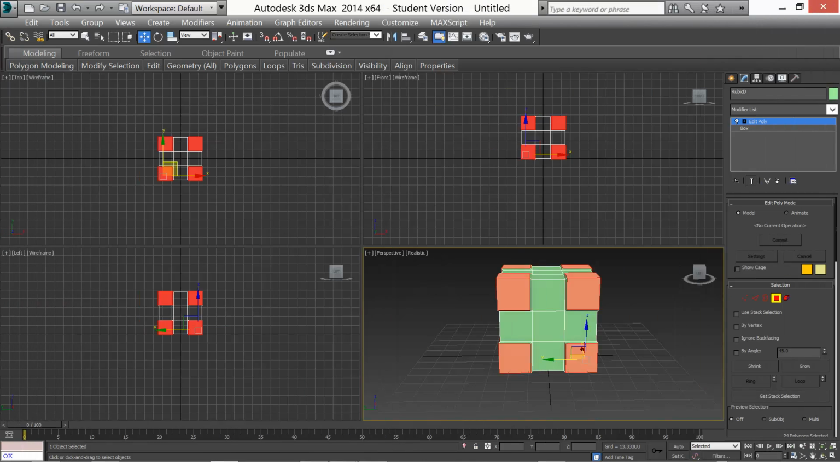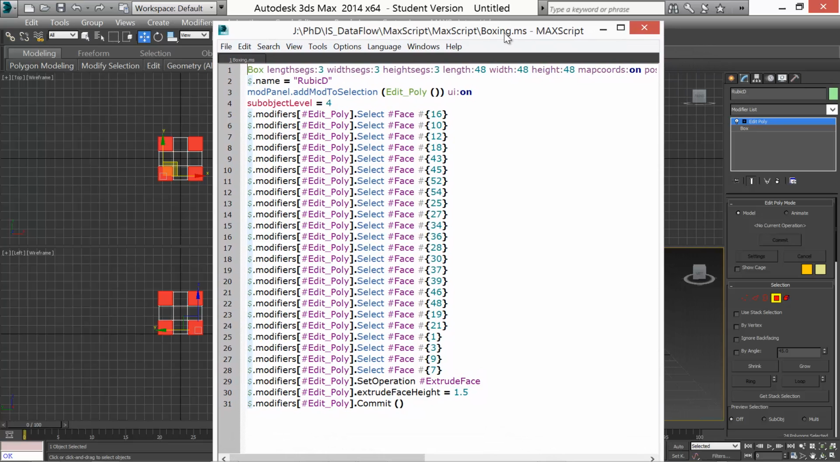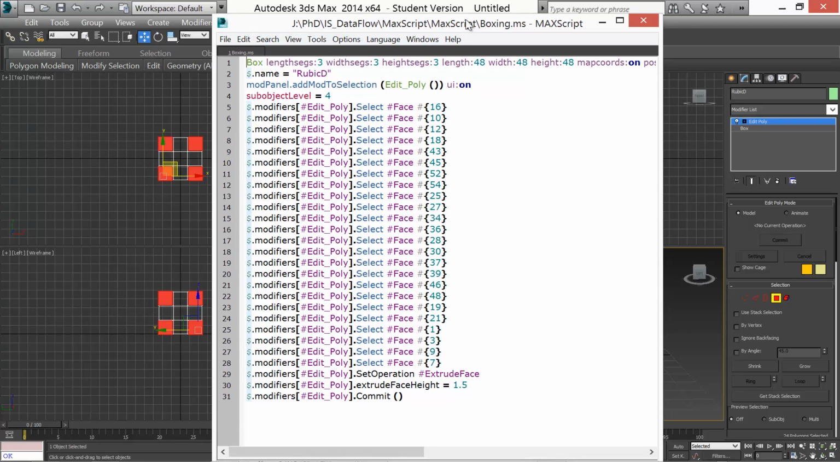This script can be used and reused in any file that you create. So that's where MaxScript and Unreal Engine 4's Blueprint class have a lot in common, because they can be reused from file to file, or level to level in the case of Blueprint.